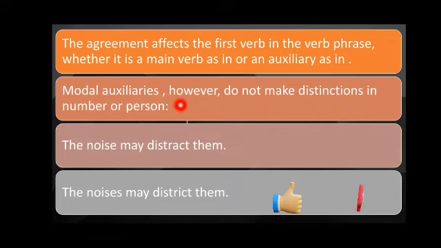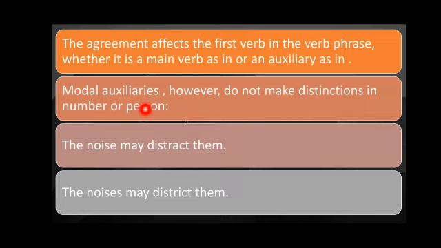Now modal auxiliaries, however, do not make distinction in number or person. We use the same modal auxiliary verb regardless of number or person. Sometimes we have first person, second person, third person, and sometimes we have one subject or more than one subject in number, but we use the same modal auxiliary verb. For example, I say you may go, or she may go, or he may go. Right? So we use the same modal.